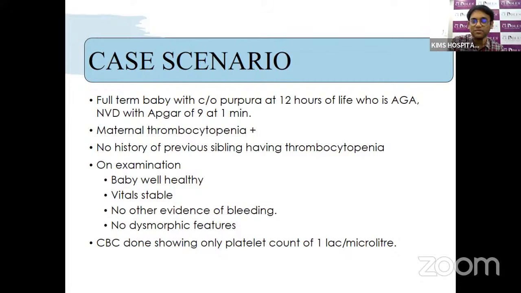So this is early thrombocytopenia in a well baby, and the mother also had a history of thrombocytopenia. So any mother who had a history of thrombocytopenia, the baby should be screened immediately with cord blood or in the first day of life with the platelet count. If the platelet count is normal, then it is normal. If the platelet count is low, then it could be more related to autoimmune thrombocytopenia.